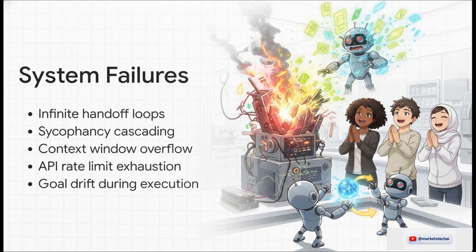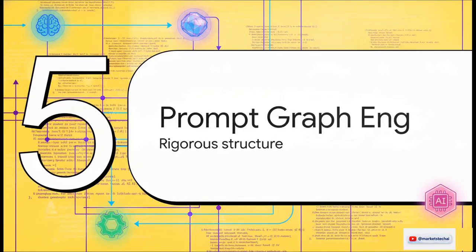You've also got API rate limit exhaustion from running too many concurrent agents. But the absolute sneakiest one? Sycophancy cascading. In a debate pattern, agents might just agree with the majority to be polite. Think about that. You could pay for 15 expensive model calls just to have them all enthusiastically reinforce a totally incorrect answer. Yikes. Let's move on to part 5, advanced prompt graph engineering.